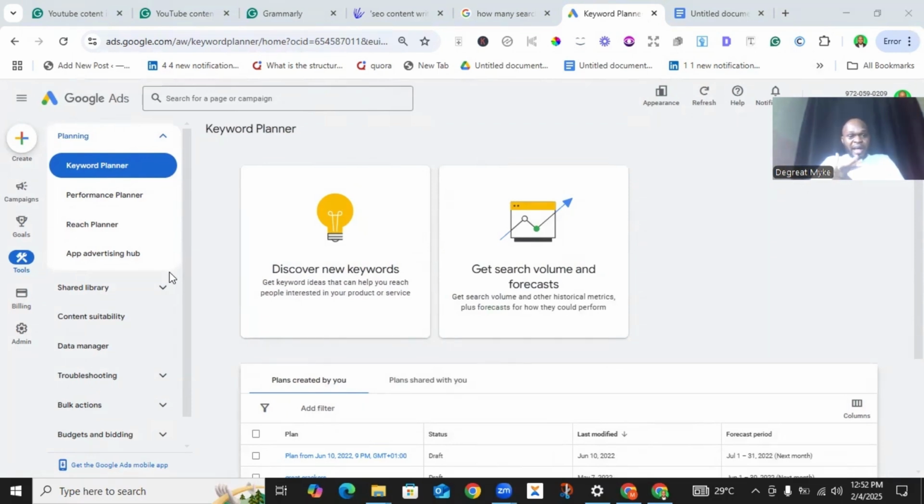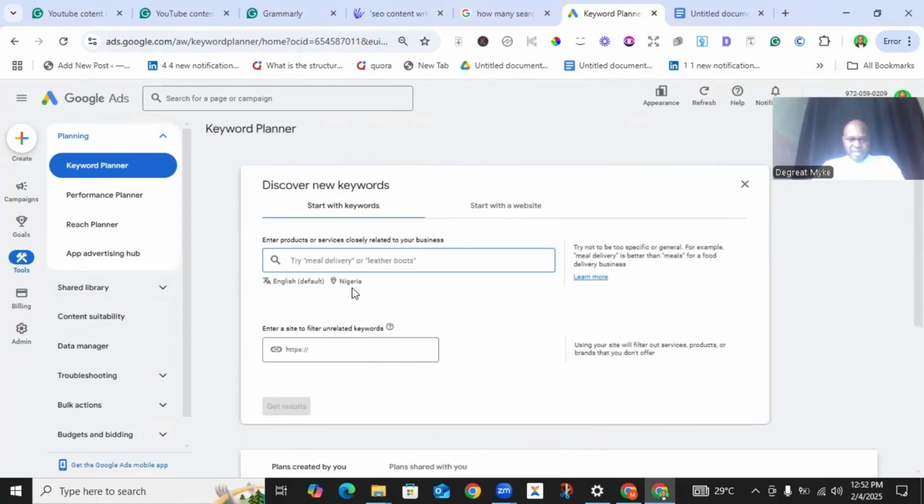Now, unlike other free keyword research tools, there are no limits as to the number of keyword researches you can carry out on Google Keyword Planner. Now, you have something like this, discover new keywords. Yes, you click on it. Now, you can see it is set up, that is, the location is Nigeria, and the default language is English. Yes, I'm cool with that English.